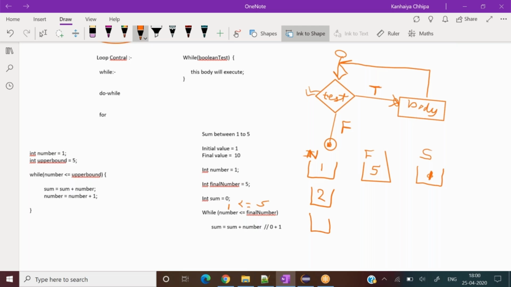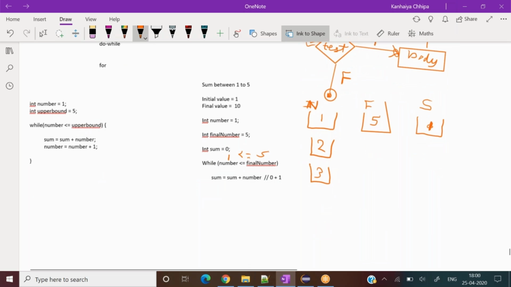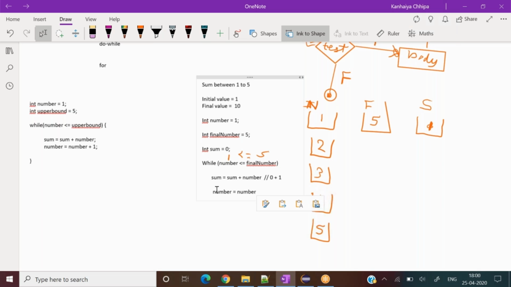1, 2, 3, 4 and 5. So what is my case now? I really want to make my number go from 1 to 2, right? So how do I make number increment by 1? I say number plus plus: whatever value you have, just increment it by 1. So number plus 1. What has happened at this time? Number has become 2, right? Yes. So we come to this condition now.